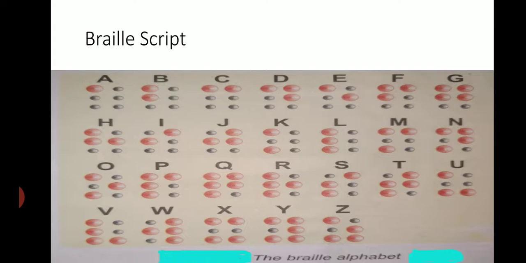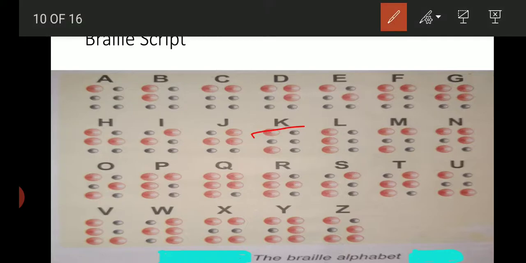In Braille script the text is printed on a thick sheet of paper in a form of raised dots. These dots are raised, which represent letters, numbers, punctuation marks, etc. And the symbol consists of up to 6 dots, 2 horizontal and 3 vertical. You can see here that 2 horizontal and 3 vertical.